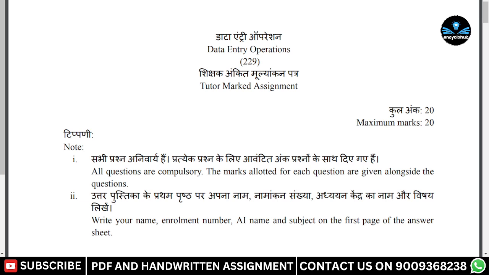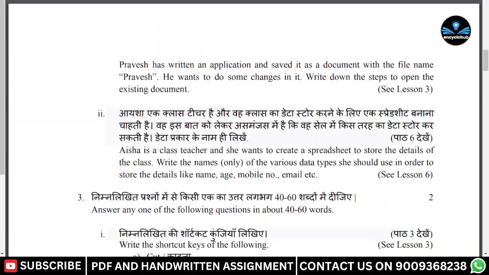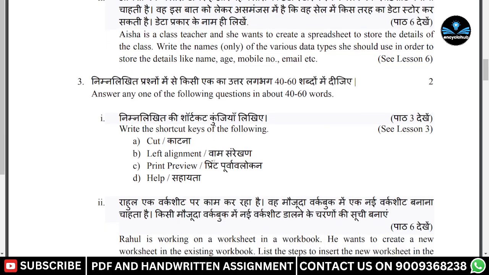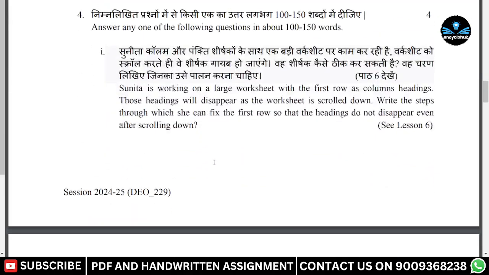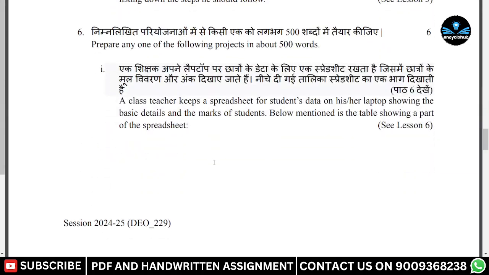Here the questions we are discussing are on data entry. Now the data entry operations questions are here. Question number one, question number two, and question number three, all you need to write in 40 to 60 words. And question number four and question number five, you need to write in 100 to 150 words. And question number six, you need to write in 500 words.